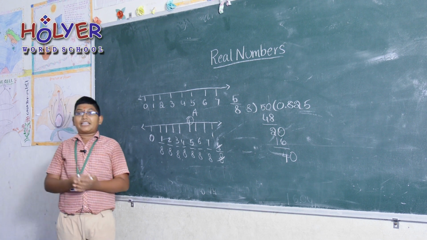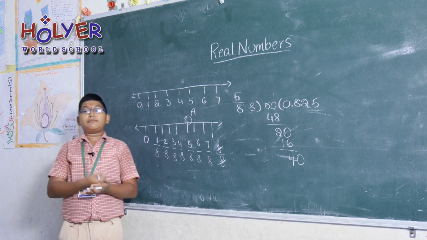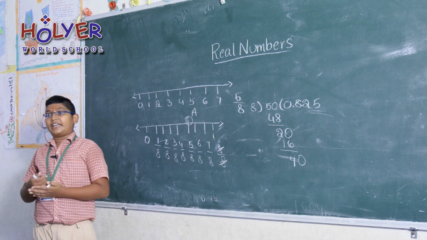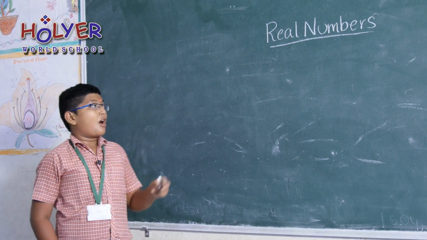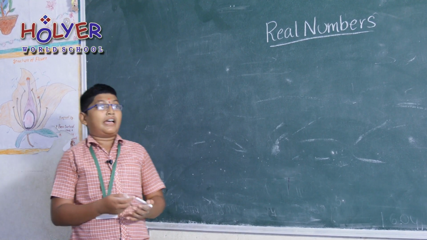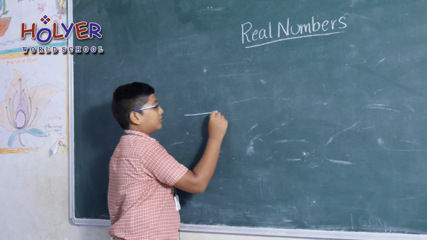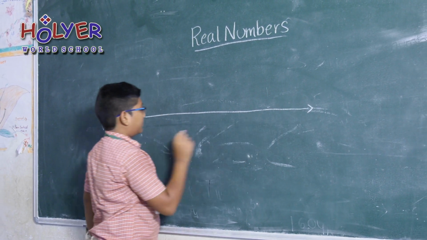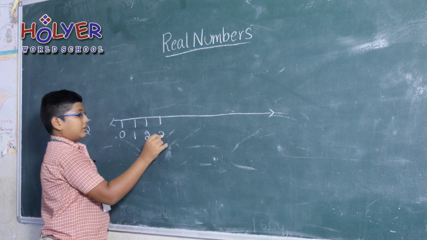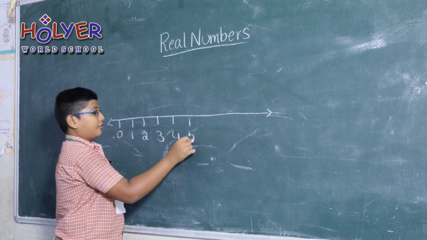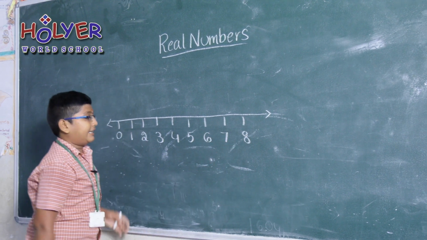Not only a rational number, we will find an irrational number too. Let us find an irrational number on a number line. Take the irrational number √2 and take a number line: 0, 1, 2, 3, 4, 5, 6, 7 and 8.